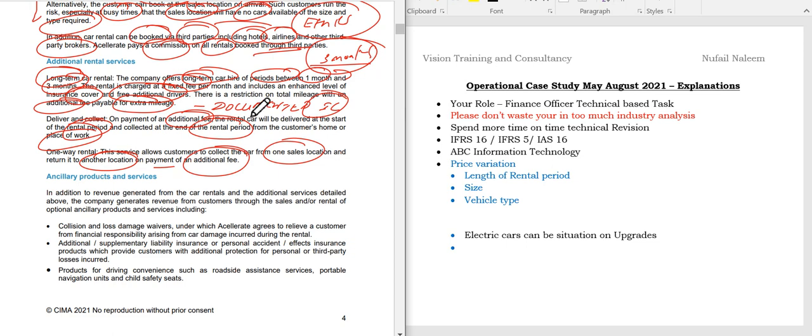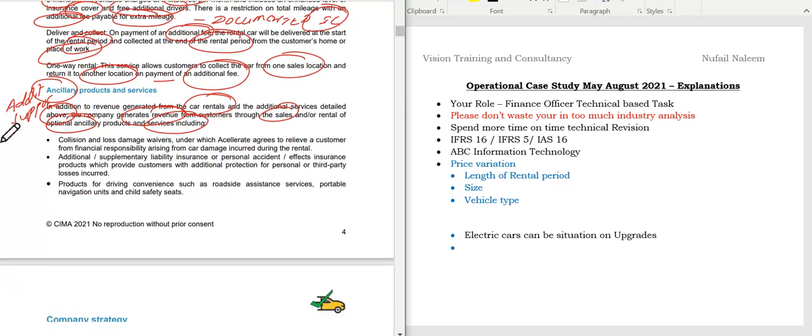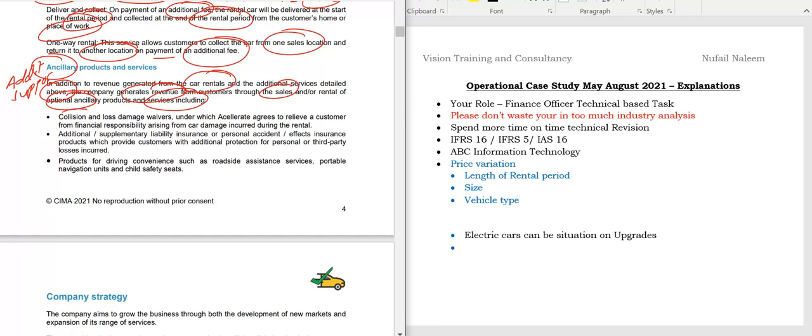Now students, ancillary products and service. Ancillary products means additional products actually, or I can say support products, in simple language. In addition to the revenue generated from car rental and additional services detailed above, the company generates revenue from customers through sales and rentals of optional ancillary products and services. Coming down here, they are saying collision loss of damage waivers under the agreement relieve a customer from financial responsibility arising from car damage incurred during the hire.